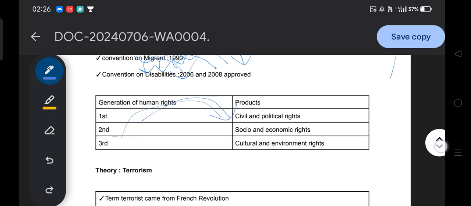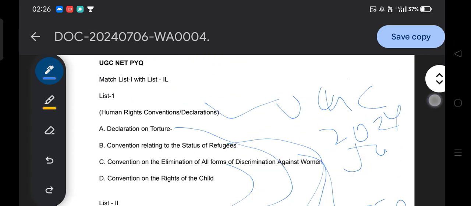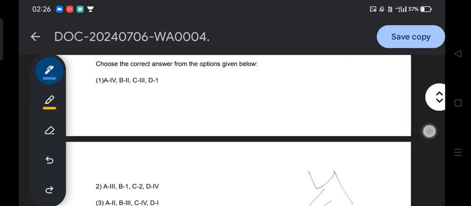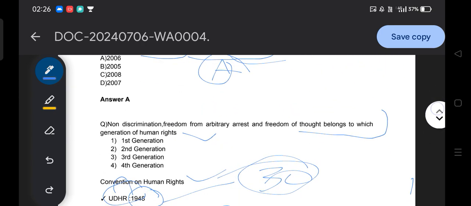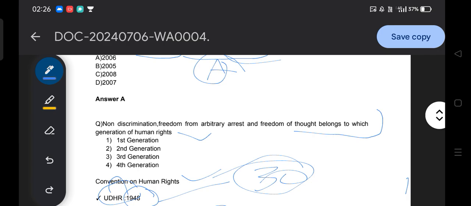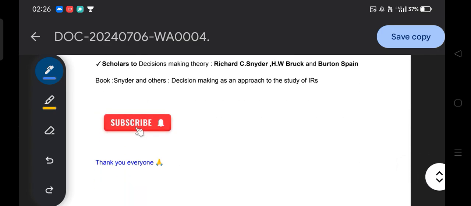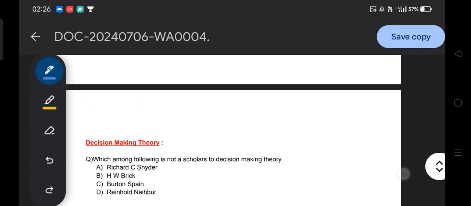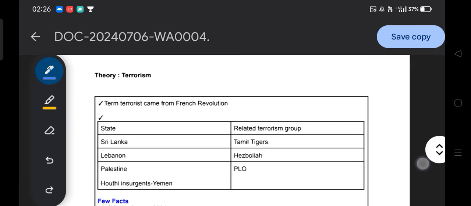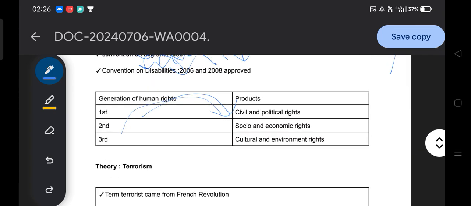Okay, civil and political rights. As you have noticed, there was a question like this: the non-discrimination, freedom from arbitrary arrest, and freedom of thought belong to which generation of human rights? First generation human rights. Similarly, you need to remember the generations of human rights and their products.